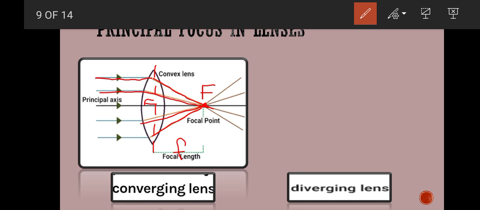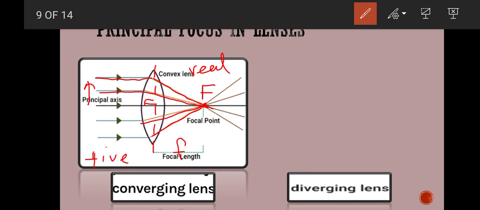As you can see, the light rays are incident from one side. For example, there is an object from which these light rays are coming, and they are converging on a point on the other side of the lens. In this case, it is called real focus, and it is taken as positive in case of converging lenses, as was the case in concave mirror.